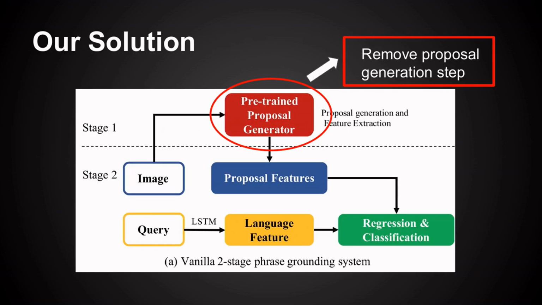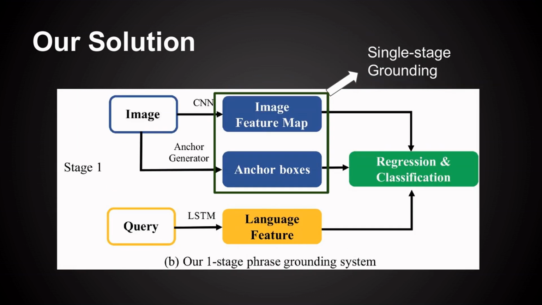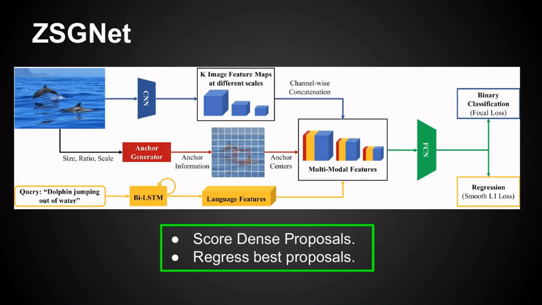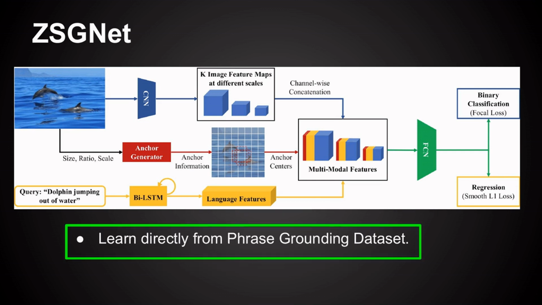Therefore, we get rid of the explicit object detection stage and instead develop a one-stage grounding system dubbed ZSGNet. Essentially, we score the dense proposals, choose the best proposal for a given phrase, and finally regress it to a tighter bounding box. Note that our model can learn directly from the grounding dataset without any need for object detection.